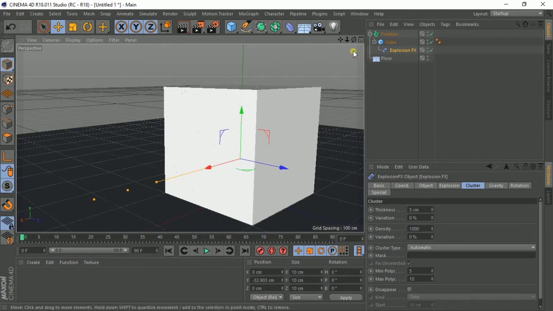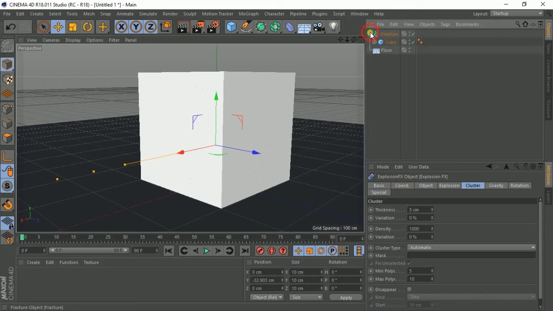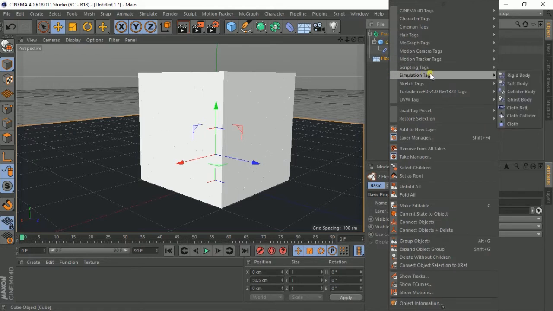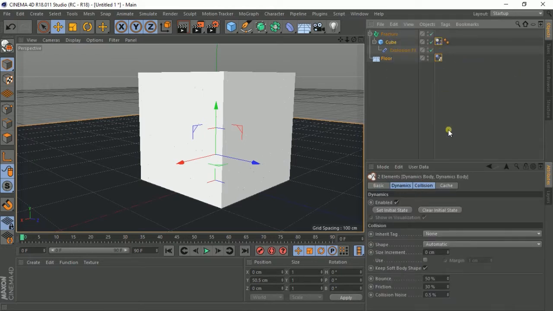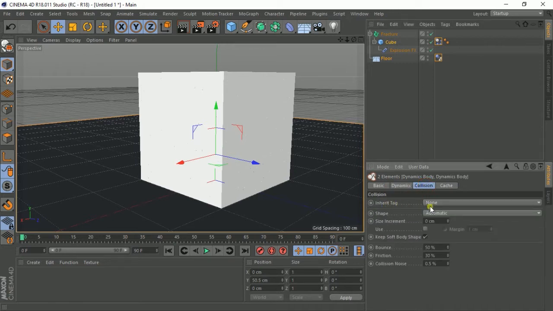Now after attaining that, first I need to assign some tags to my cube, on my object. The floor and the cube, I'll place a simulation tag on both and say both of them are rigid bodies. Then on the dynamics tab, maybe let me play first and see what happens.